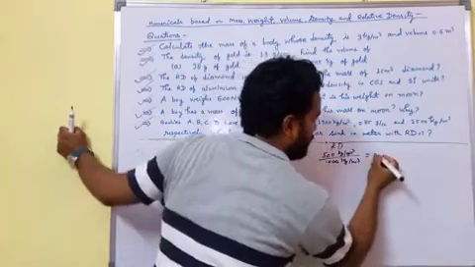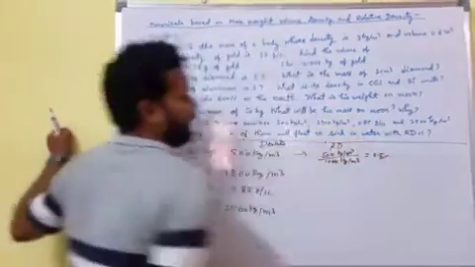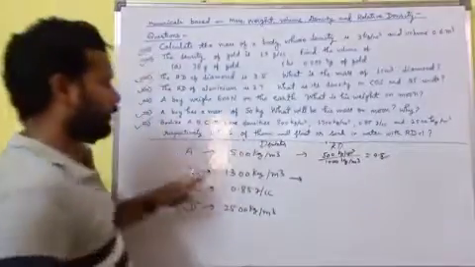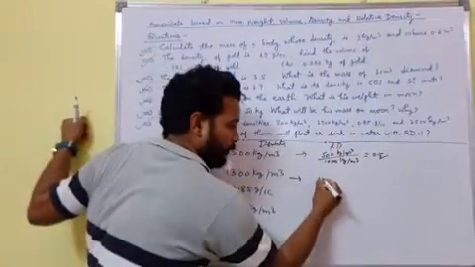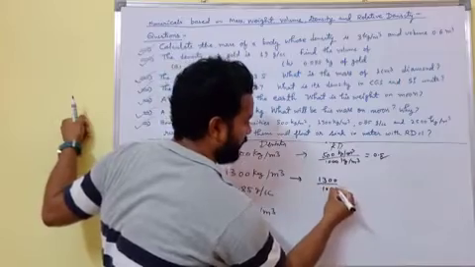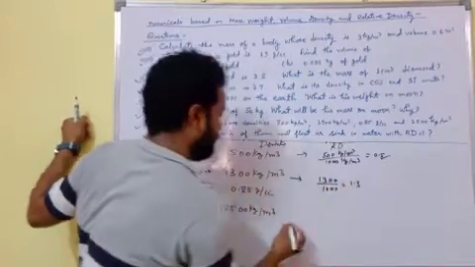Then we have 0.5 and RD has no unit. Similarly we can find RD of B: 1300 upon 1000, then we have 1.3.